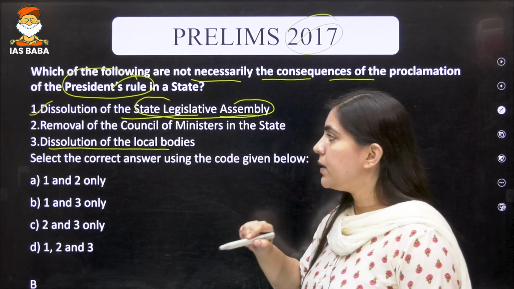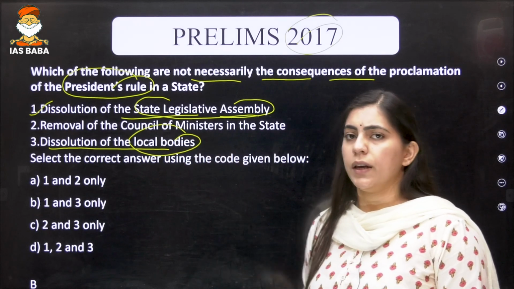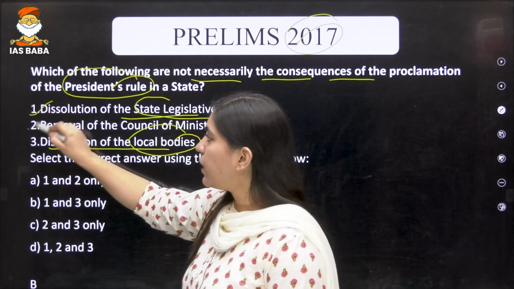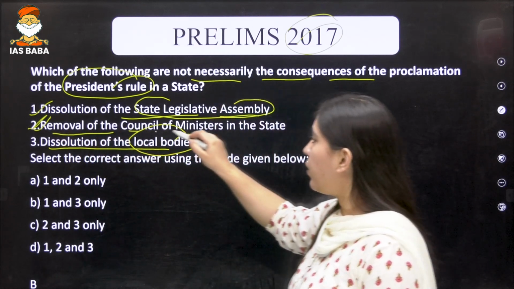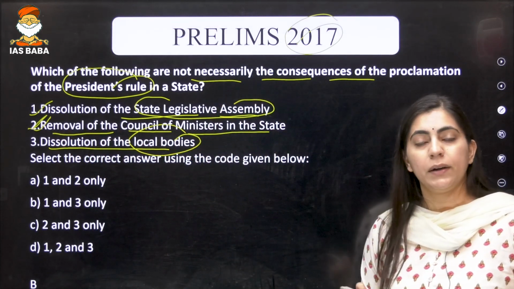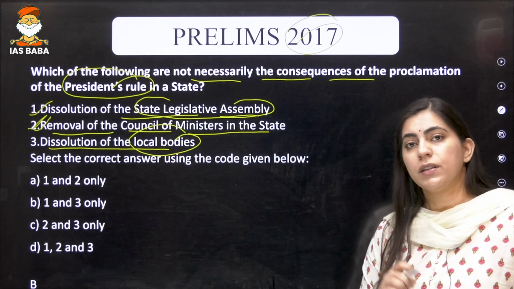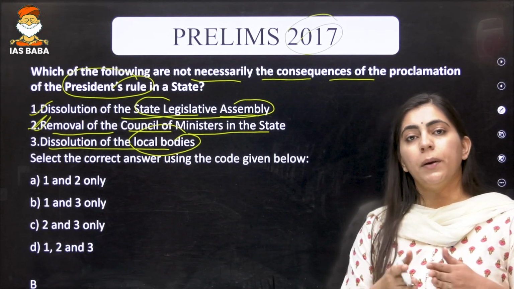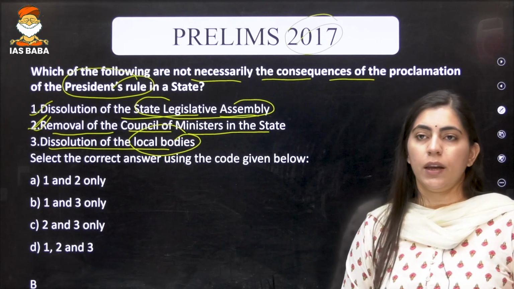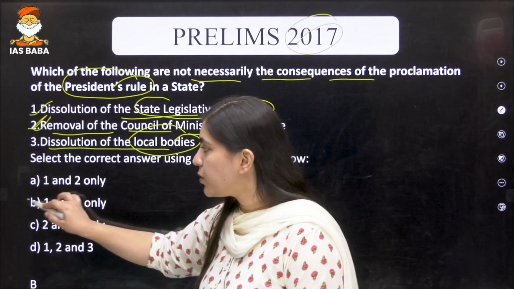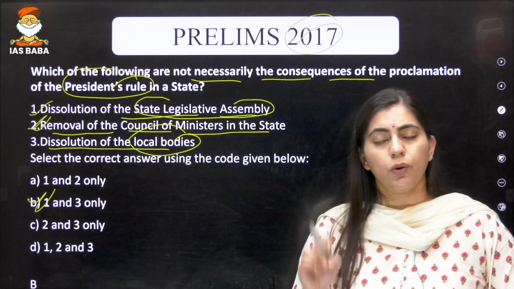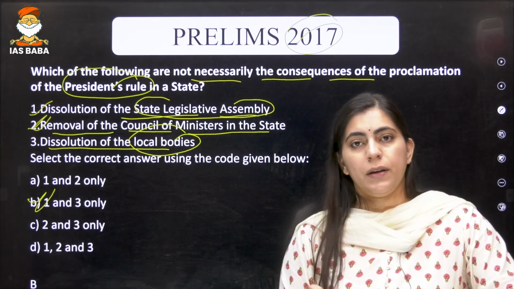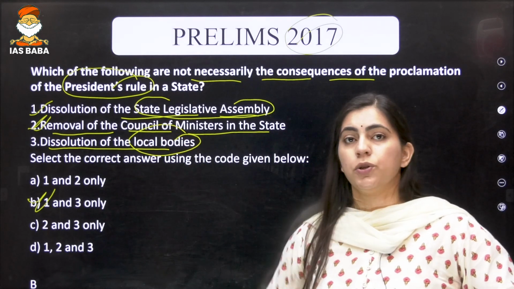Second or third statement is saying that dissolution of the local body. Again, this is not the consequence of the president rule. The consequence of the president rule is that removal of the council of minister in that particular state. So the council of minister is removed from the office, or it means they are not working for that particular time period whenever the president rule is imposed. So the correct option here is B, because the question is asking what are not necessary consequences of the president rule. So first and the third option is correct.